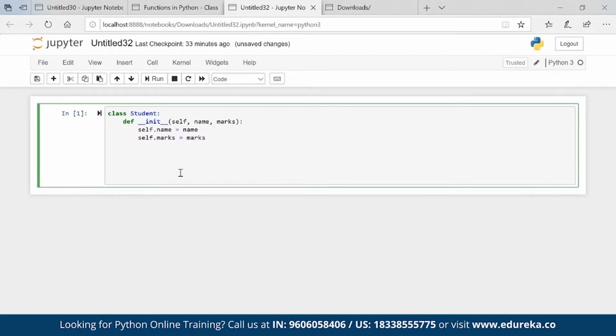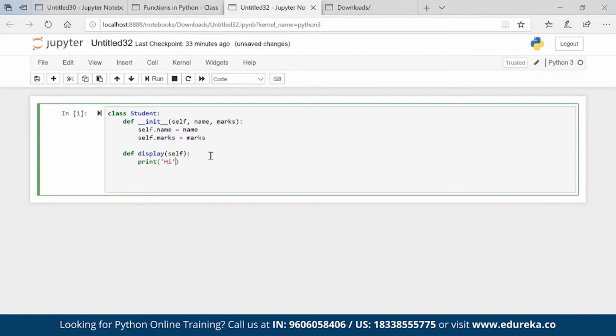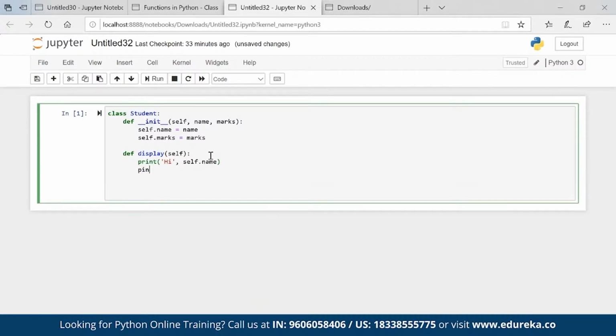After that, let's say we have to create a new method. So basically, what is this? This is a constructor, and then def display self. I'm calling this self again. Print hi comma self.name. Print. If you are calling a constructor, guys, then this self is required. We cannot skip this.